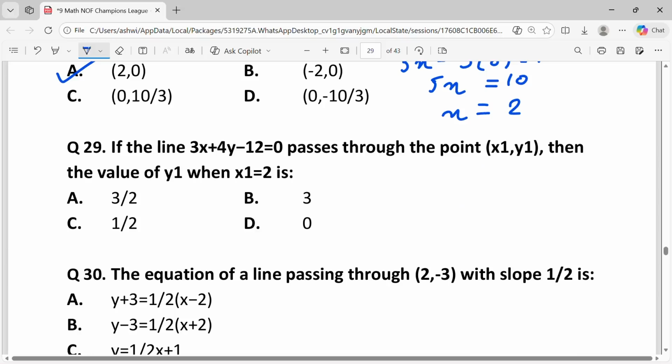Question 29. If the line 3x + 4y − 12 = 0 passes through the point (x1, y1), then the value of y1 when x1 = 2 is?